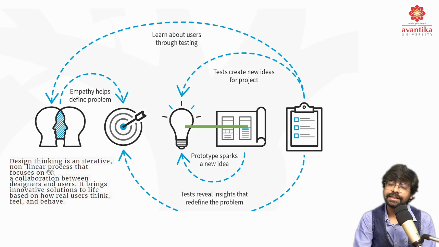So again, design thinking is an iterative, non-linear process that focuses on collaboration between designers and users. It brings innovative solutions to life based on how real users think, feel, and behave.